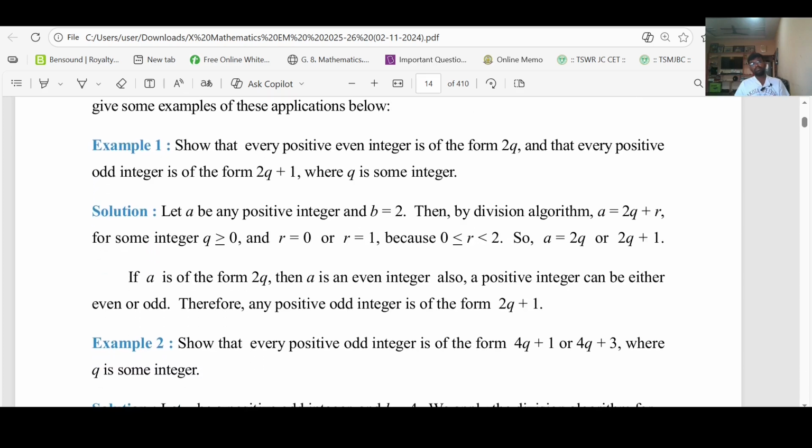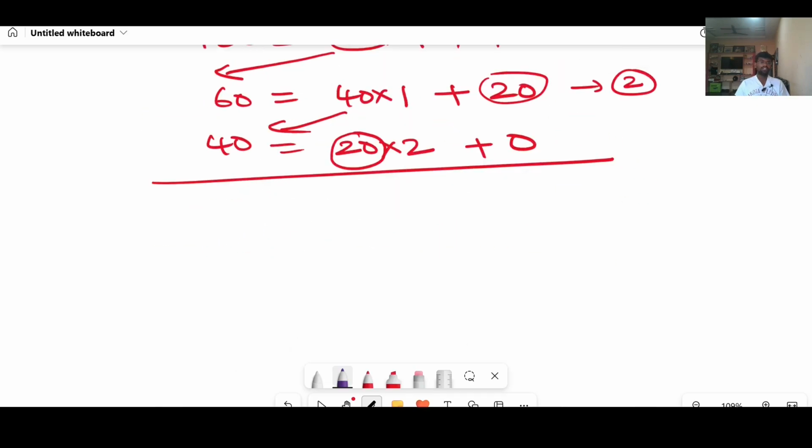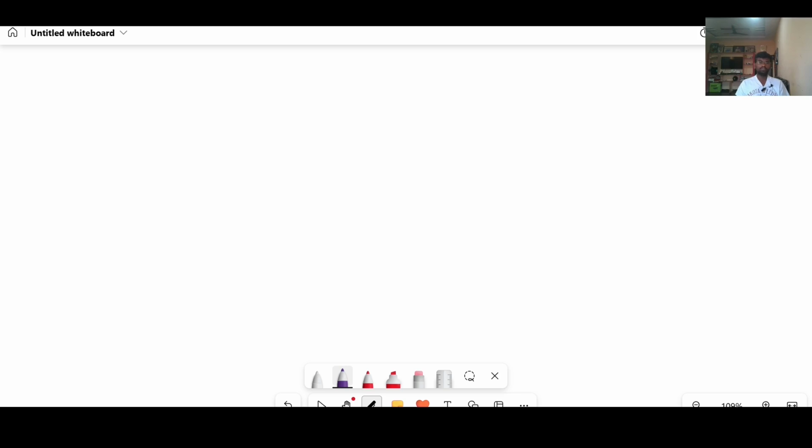Look at example 1. Show that every positive even integer is in the form of 2q, and that every positive odd integer is in the form of 2q plus 1, where q is some integer. We need to prove this derivation now. We need to prove every positive even integer is in the form of 2q, and every positive odd integer is in the form of 2q plus 1.